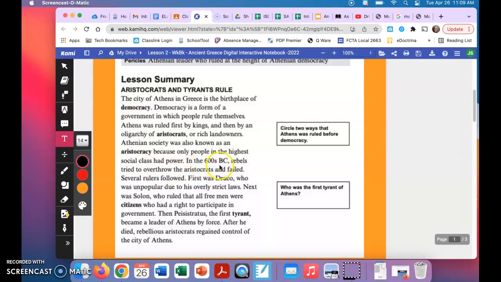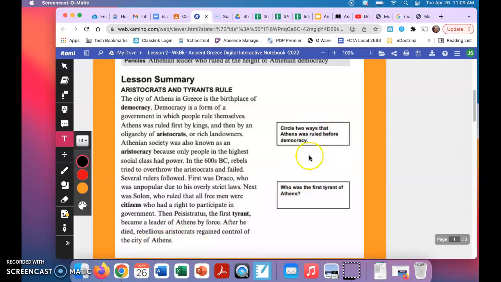In the 600s BC, rebels tried to overthrow the aristocrats and failed. Several rulers followed. First was Draco, who was unpopular due to his overly strict laws. Next was Solon, who ruled that all free men were citizens who had a right to participate in government. Then Pisistratus, I said that wrong, I'm certainly positive of that. Sorry, the first tyrant became a leader of Athens by force. After he died, rebellious aristocrats regained control of the city of Athens.